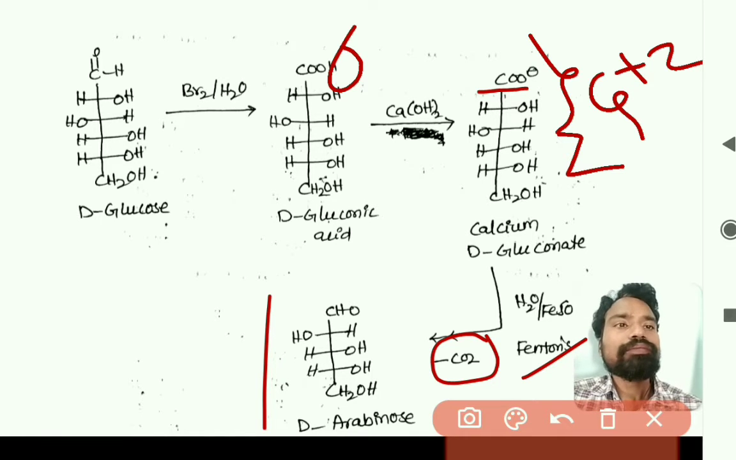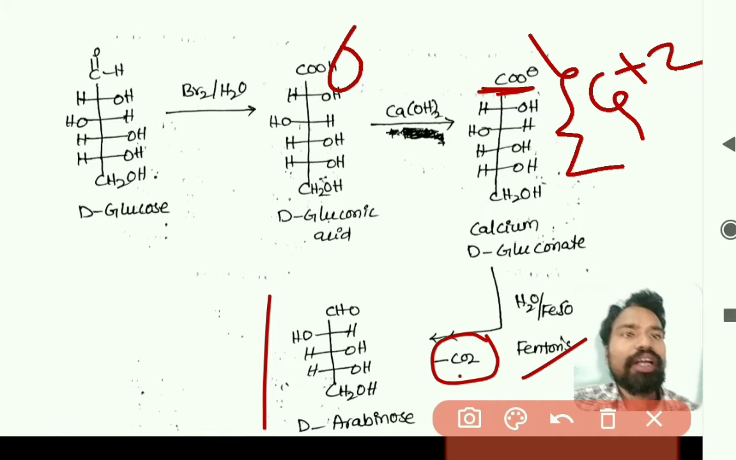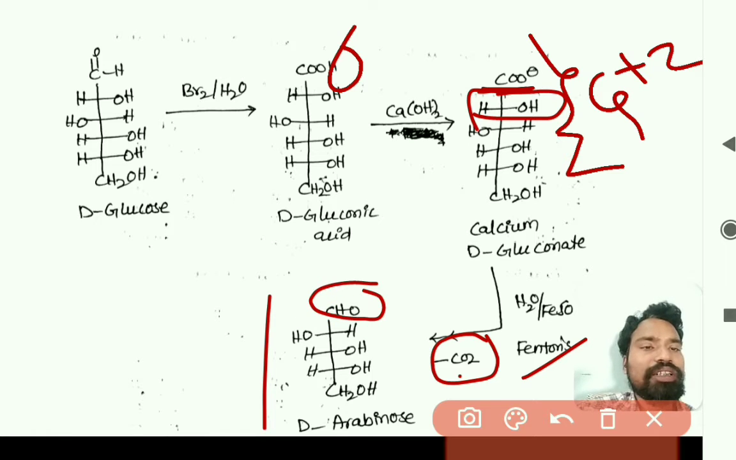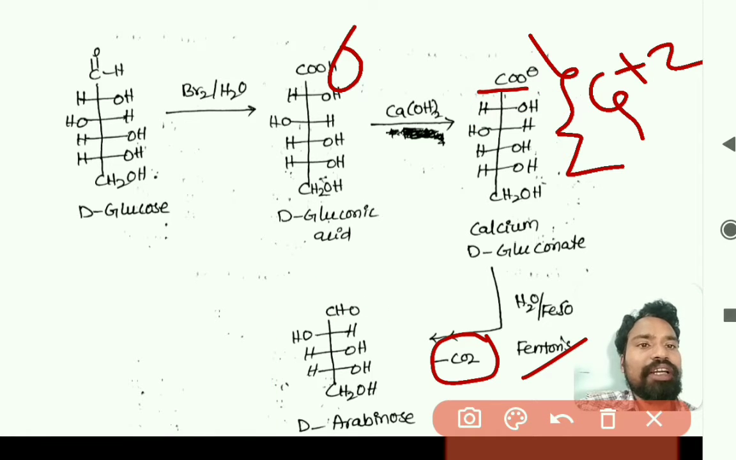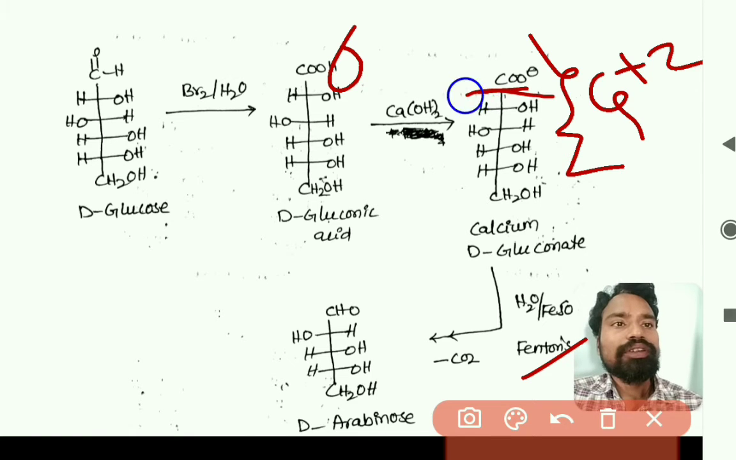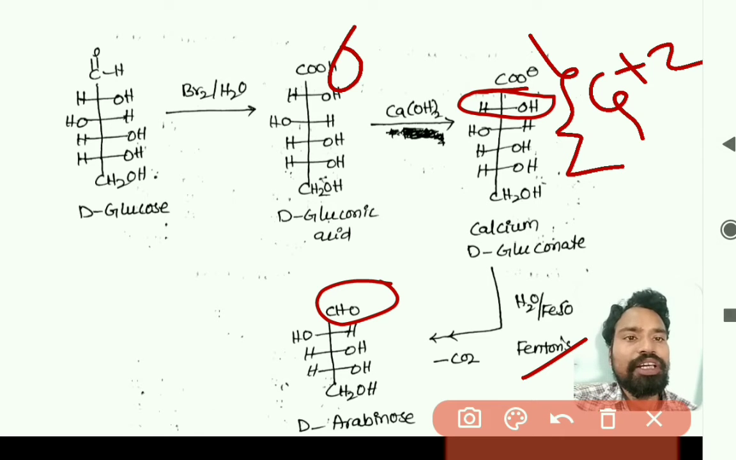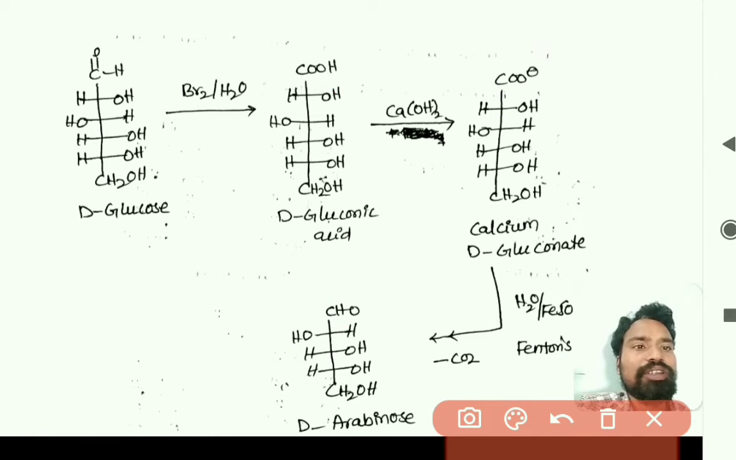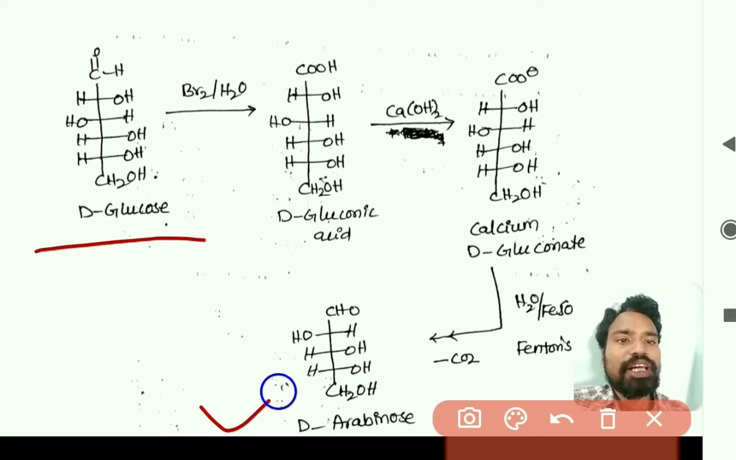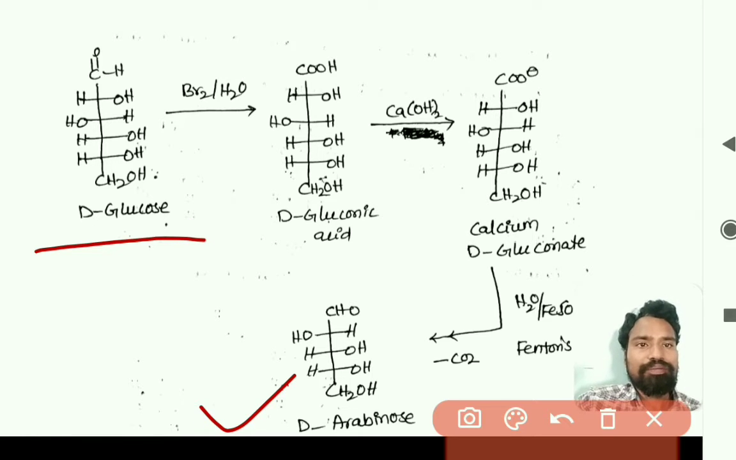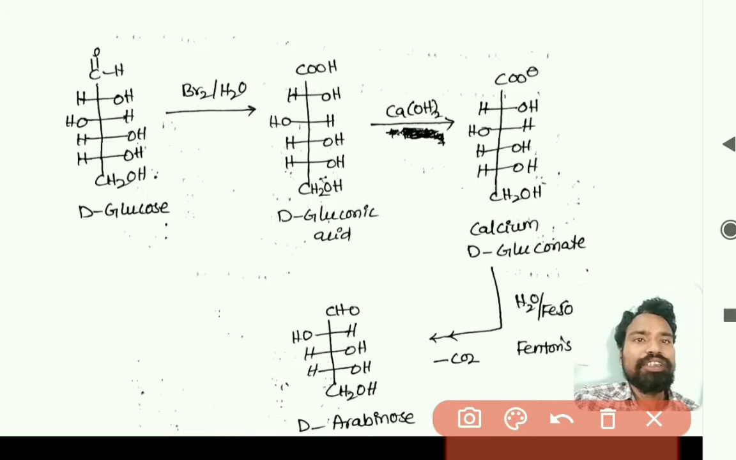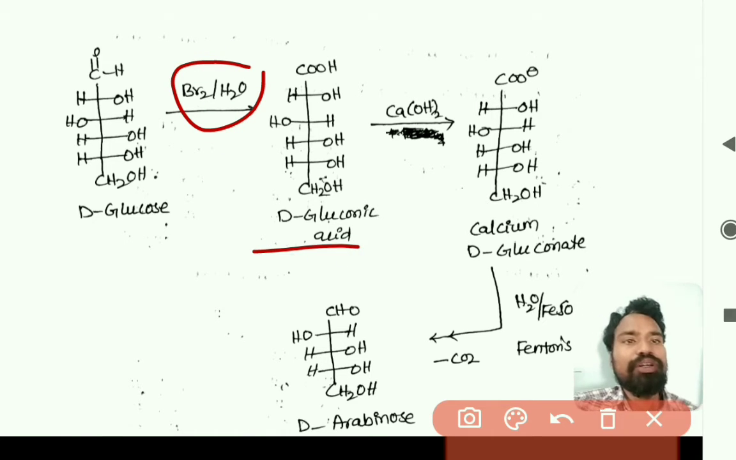As this COO minus leaves as CO2, the next carbon undergoes oxidation and is converted to CHO, right? So the first carbon, that is COO minus, leaves as CO2, right? And the second carbon CHOH is converted to C double bond OH, that is oxidized to an aldehyde group, so that we derive arabinose, right? So this is the conversion of D-glucose to D-arabinose. This is called Ruff's degradation. In this, D-glucose is initially treated with bromine water, and it is converted to D-gluconic acid.